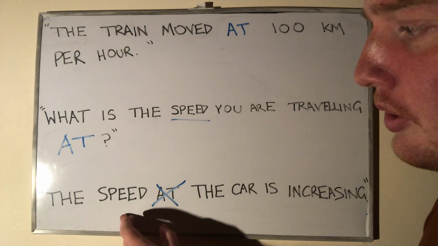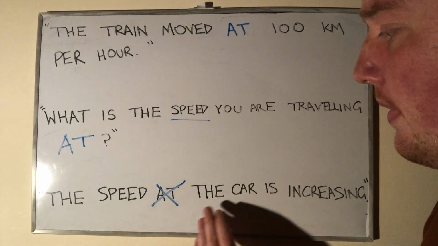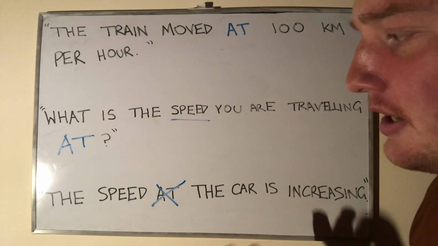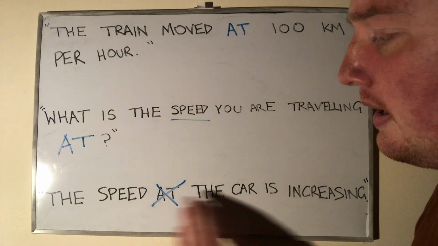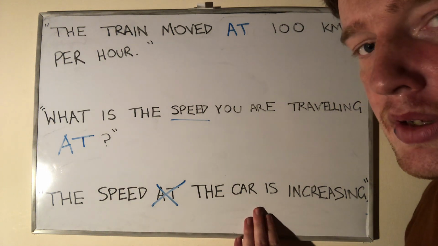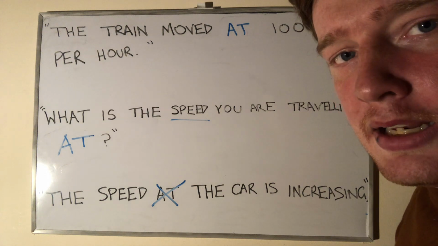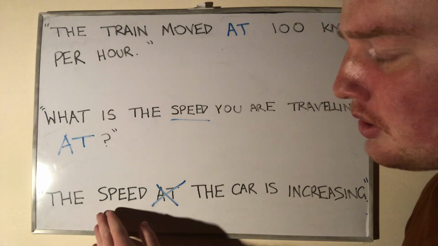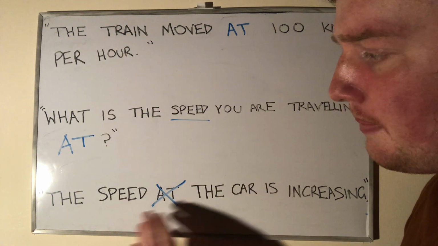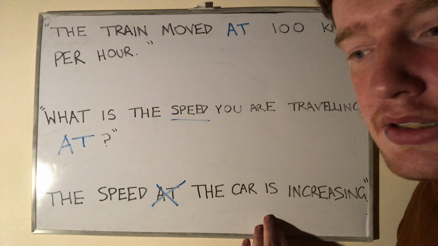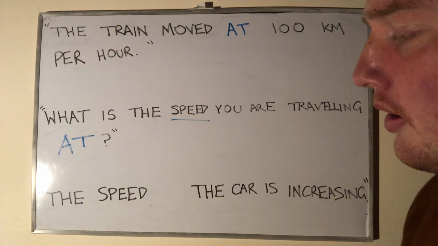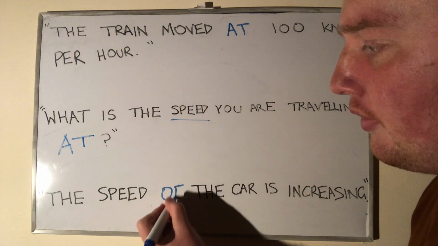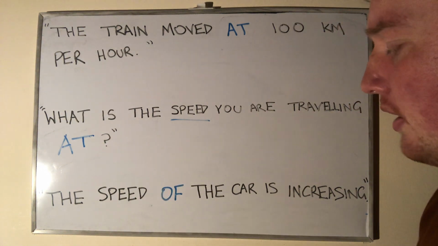Rather, we're talking about the relationship, or perhaps better said, an association between the speed and the car. Well, what preposition in English can we use to talk about an association between two or more entities? We would instead say of. The speed of the car is increasing.